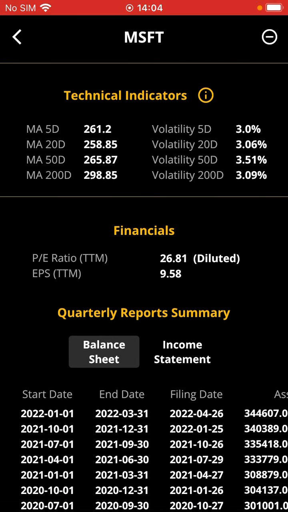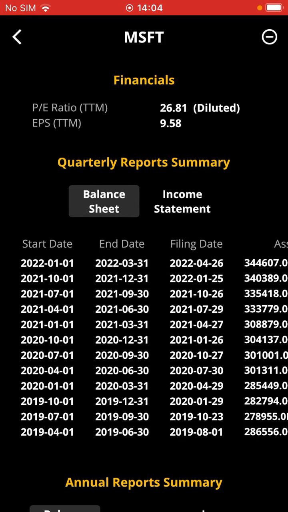The PE ratio of Microsoft right now happens to be 26.81 based on the diluted EPS, and the EPS TTM right now is 9.58. So 26.81 as the PE ratio is a fair number for Microsoft.